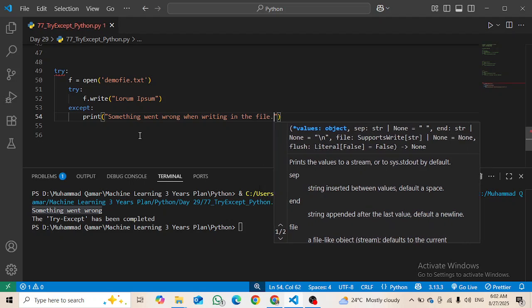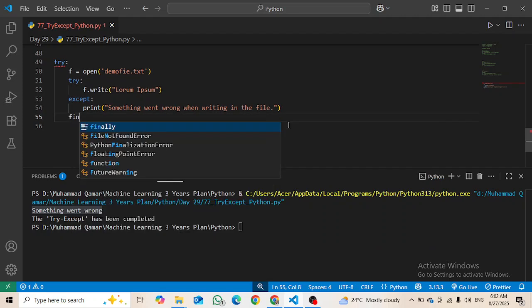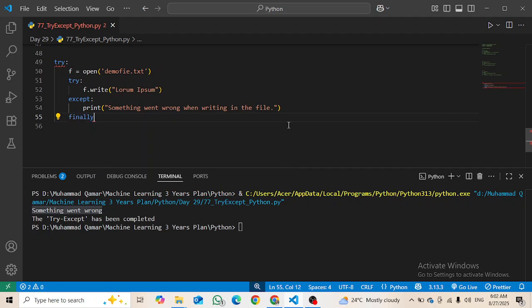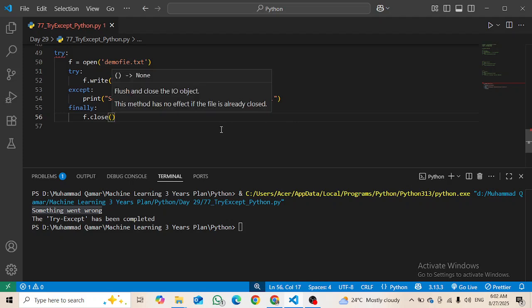All right, then we just write the finally, and inside the finally we are going to do f.close, right? Just close that file.